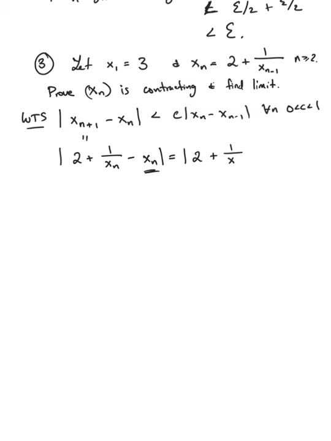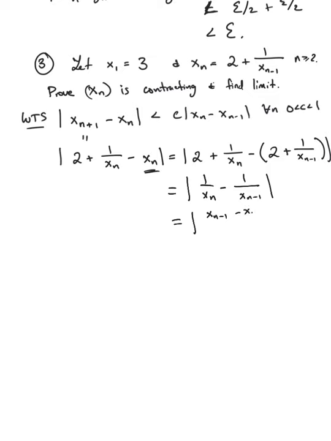Okay, so this is 2 plus 1 over xn minus 2 plus 1 over xn minus 1. And so the 2's cancel, so we just get 1 over xn minus 1 over xn minus 1. This is equal to xn minus 1 minus xn over xn xn minus 1.